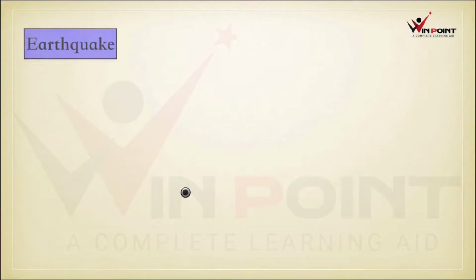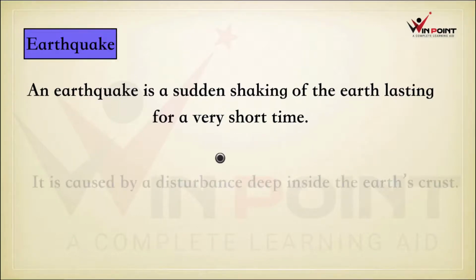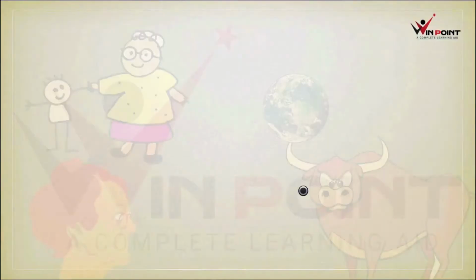Now we are going to define earthquake. Earthquake is the sudden shaking of the earth surface, which lasts for a very short duration. It is caused by disturbance deep inside the earth's crust. We all are living on the surface of earth, right? That surface is known as earth crust. Inside earth, if there is some disturbance, then there is a chance of earthquake.